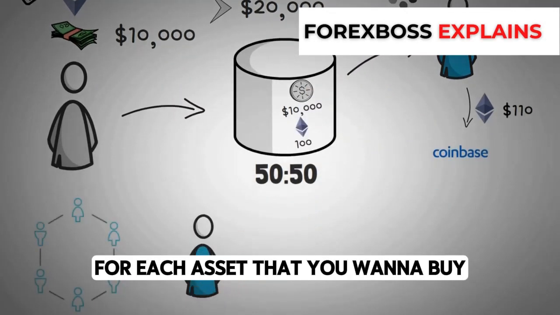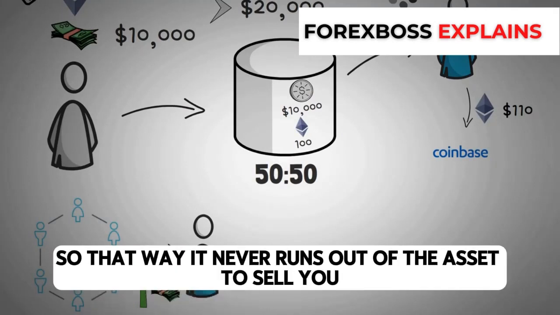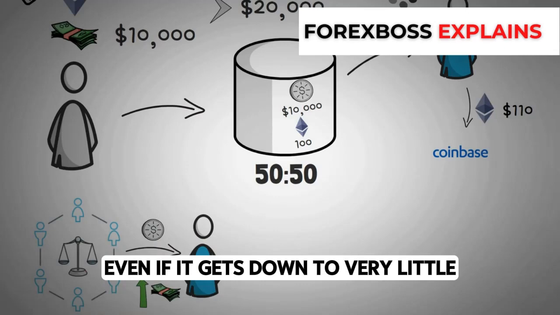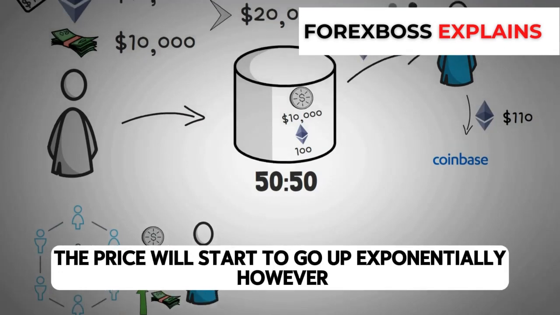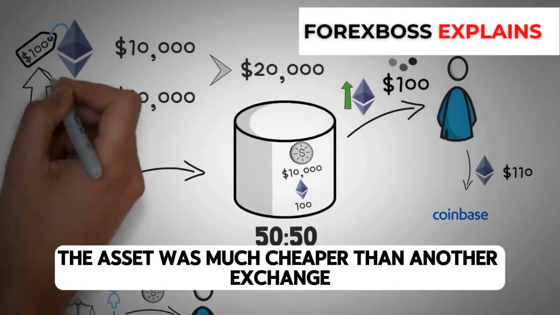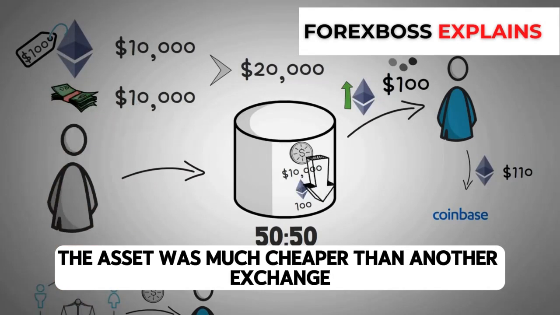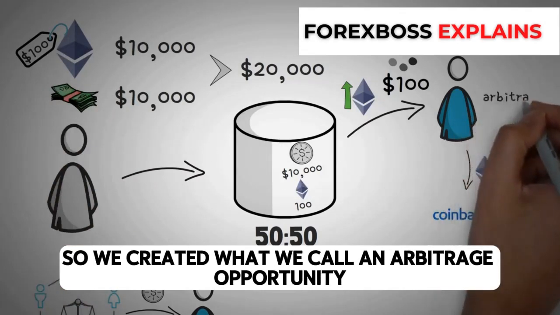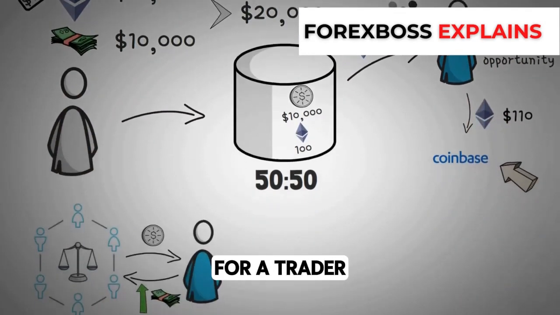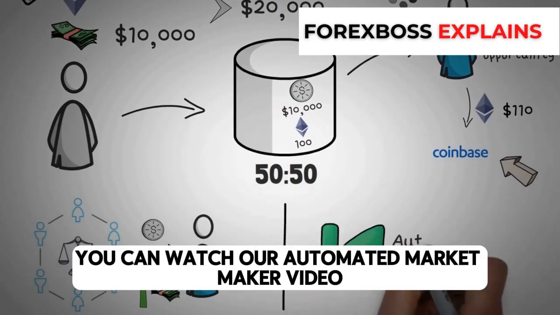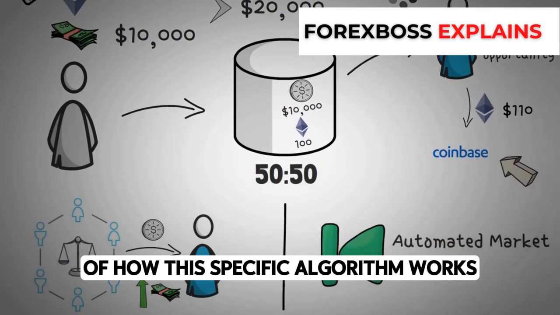You pay more and more for each asset that you want to buy, so that way it never runs out of the asset to sell you. Even if it gets down to very little, the price will start to go up exponentially. However, in our case, the asset was much cheaper than another exchange, so it created what we call an arbitrage opportunity for a trader. You can watch our automated market maker video for a better explanation of how this specific algorithm works.